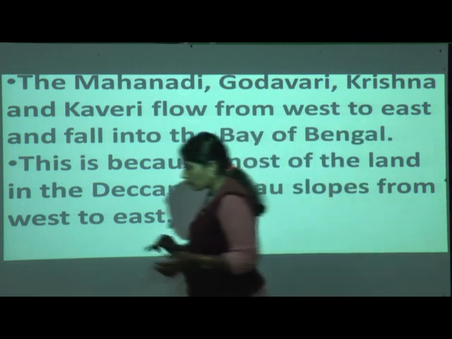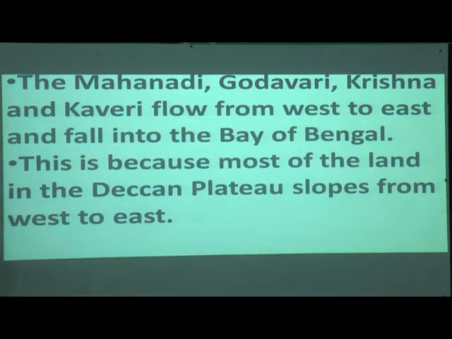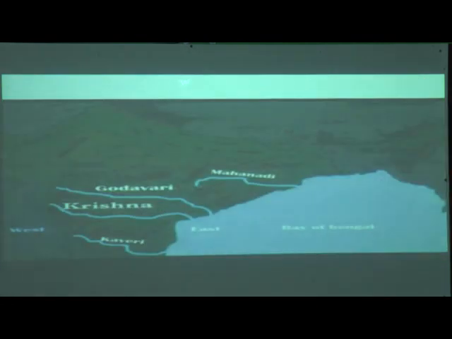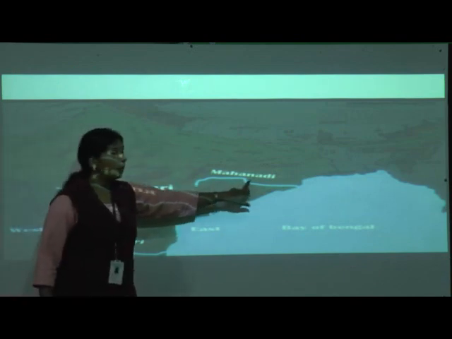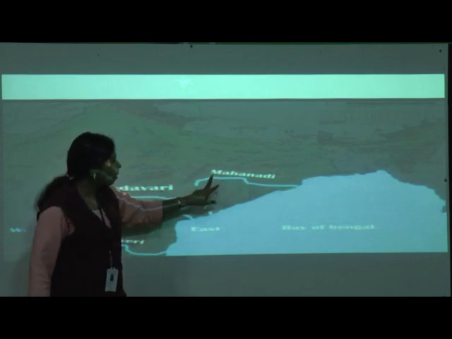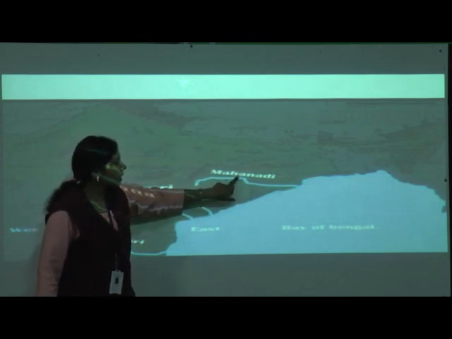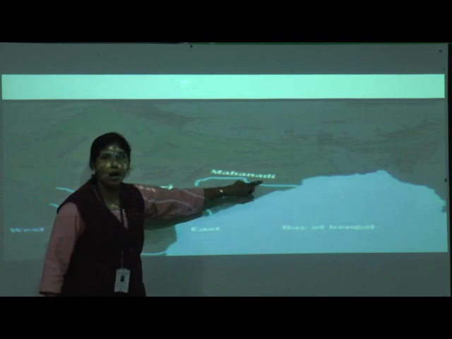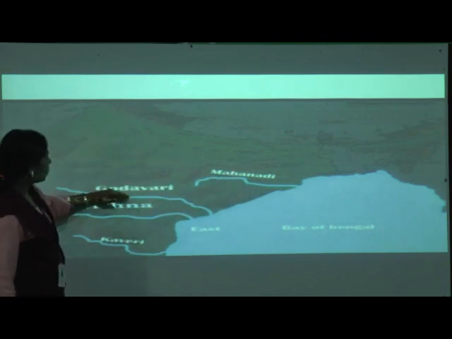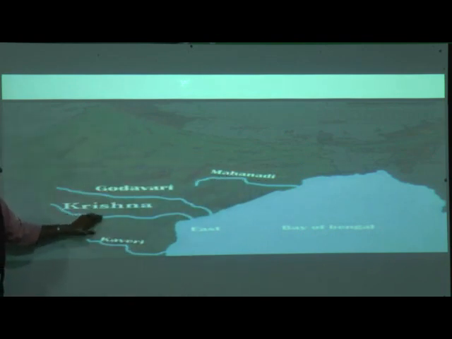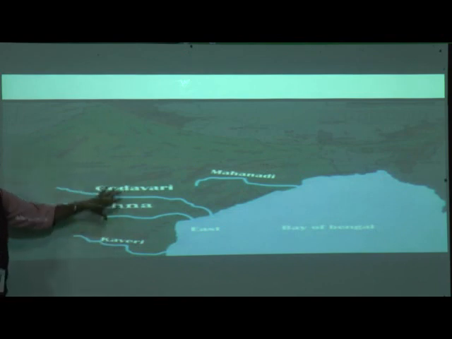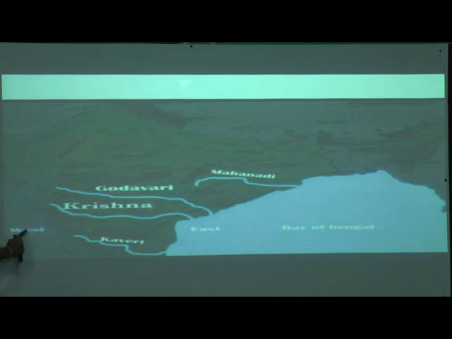So let us see how the rivers are flowing. See, these are the rivers. This is our India map. This is the Mahanadi. Can you see the spelling? M-A-H-A-N-A-D-I. Mahanadi, Godavari, Krishna, Kaveri. So where are these flowing from? West side. W-E-S-T, west.